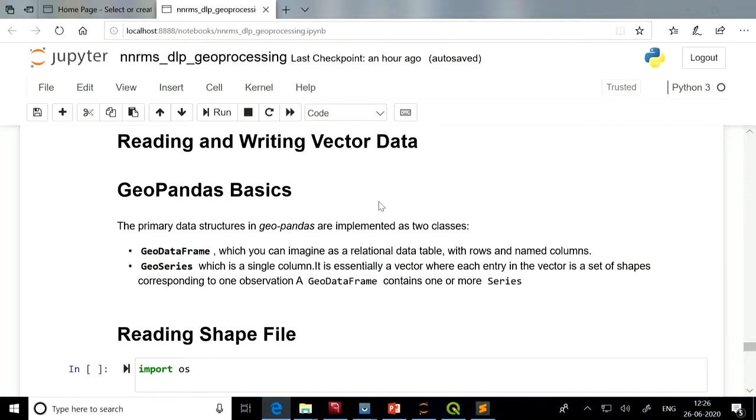GeoSeries is one of the special columns from that GeoDataFrame. GeoSeries contains the geometry column. A GeoDataFrame might contain other attribute information, but GeoSeries is the column which contains geometry information for that particular shape.